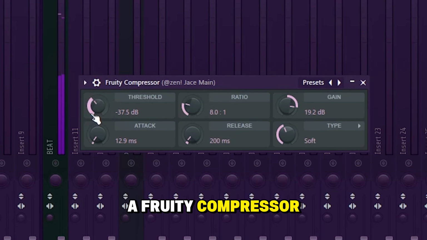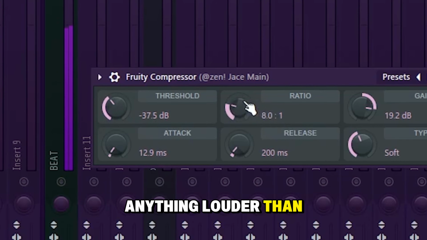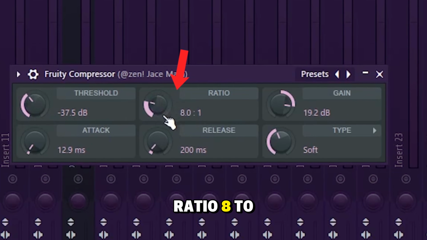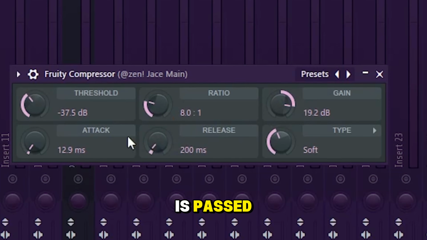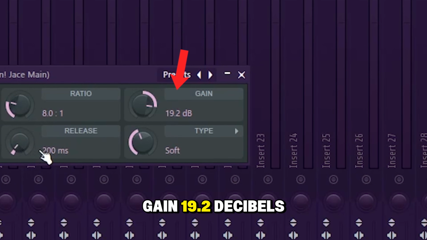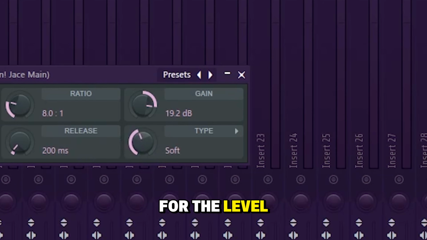Now we have a fruity compressor. Threshold sets the level at which compression kicks in. Anything louder than this gets compressed. Ratio 8 to 1 determines how much compression happens once the threshold is passed. This one's set to a moderate amount, 8 to 1. Gain 19.2 decibels boosts the overall volume after compression to make up for the level reduction.